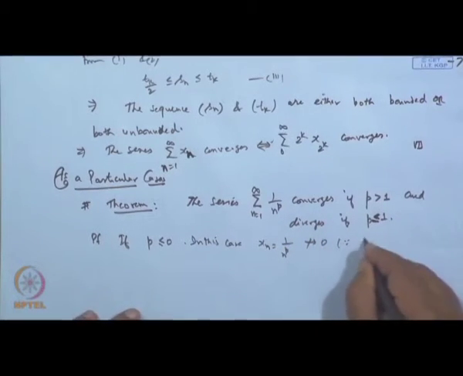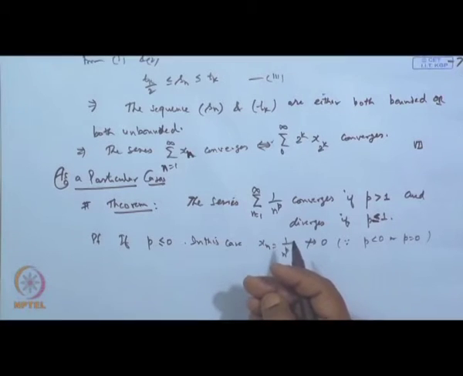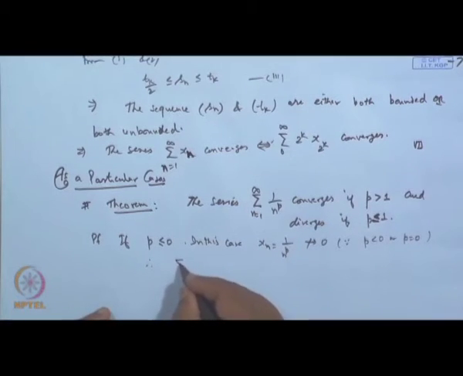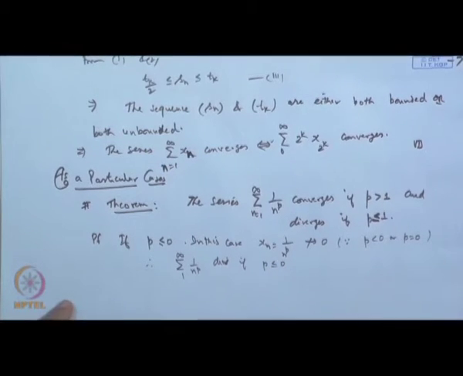So, the necessary condition is not satisfied. Therefore, the series sigma 1 by n to the power p diverges if p is less than or equal to 0.